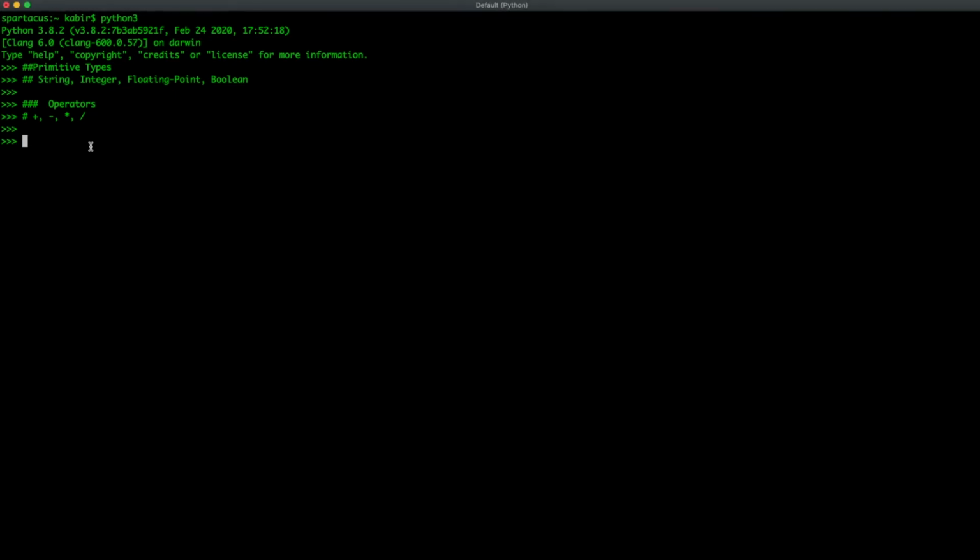So we are going to be talking about strings first, and then integers, floating points, and booleans. A string in Python is just anything surrounded in quotation marks. Something like this would be considered a string. Double quotes or single quotes, it doesn't really matter. So apple in single quotes would be the same as apple in double quotes. Don't really think of a string as a word, because strings can also be numbers in quotation marks. That would be considered a string, or a symbol in quotation marks. That would be considered a string also. So later we're also going to talk about some operations you can perform on strings.